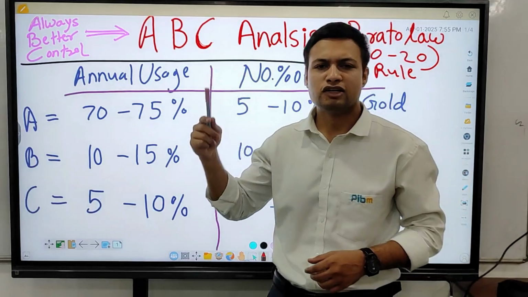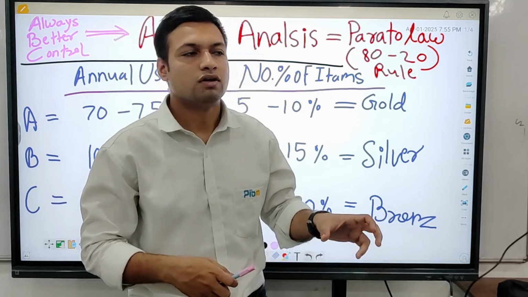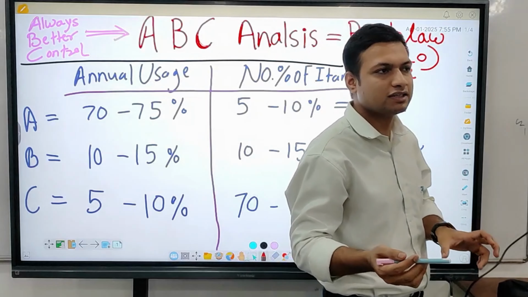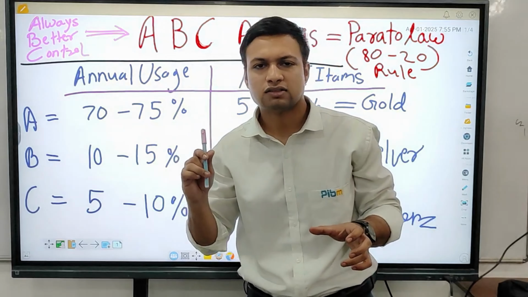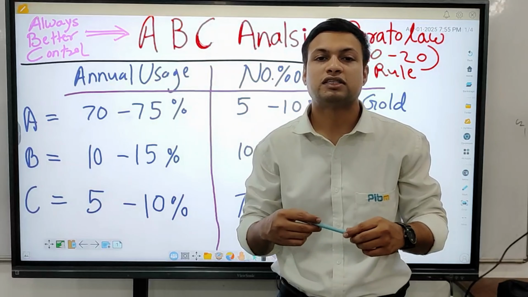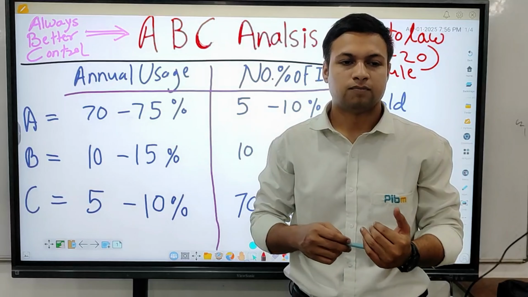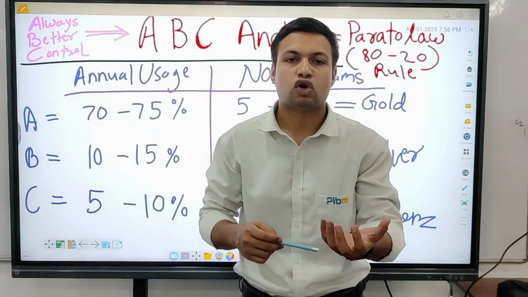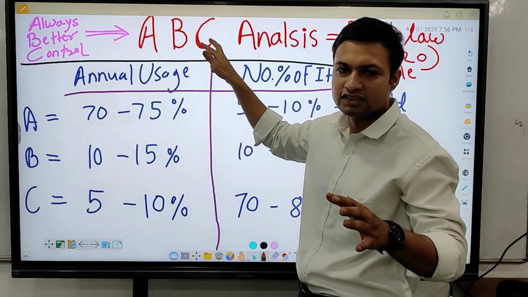ABC analysis, also known as Pareto law, and also called the 80-20 rule. So what is the 80-20 rule? It is a concept that was discovered in France or Spain. The 80-20 rule says that 80% of the value or wealth is controlled by 20% of the people. The concept is similar to this ABC analysis.